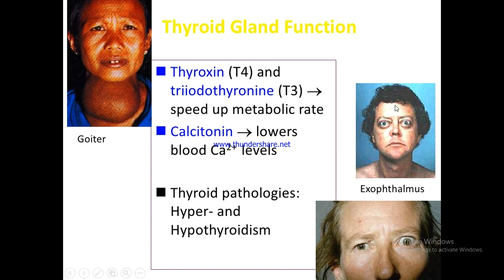Now this picture, this goiter, is the manifestation of reduced iodine content of the diet, so reduced production of T4 and hypothyroidism.